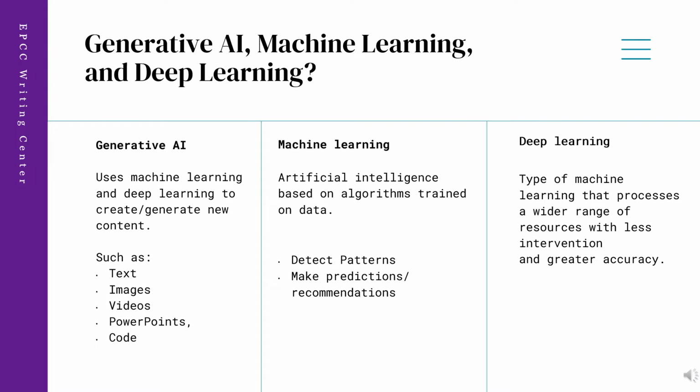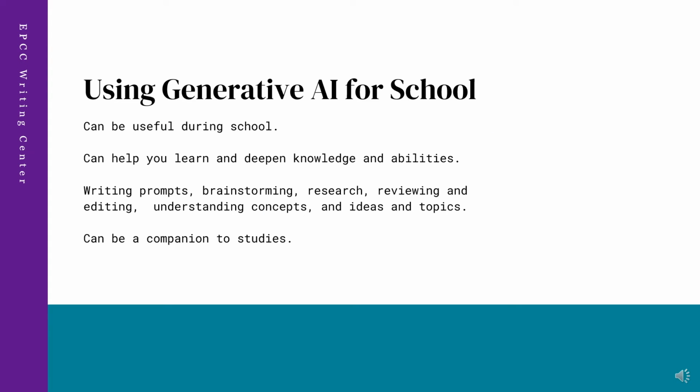These algorithms detect patterns and learn to make predictions and recommendations by processing data and experiences rather than by receiving direct programming instruction. Deep learning is a type of machine learning that can process a wider range of data resources, images, for instance, in addition to text, requires less human intervention, and can produce more accurate results than traditional machine learning.